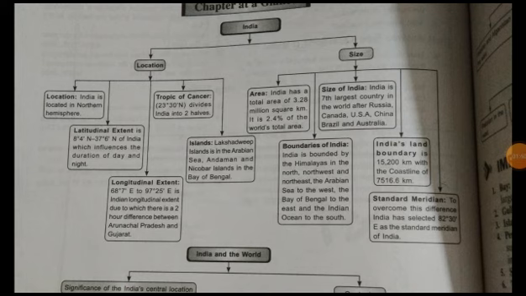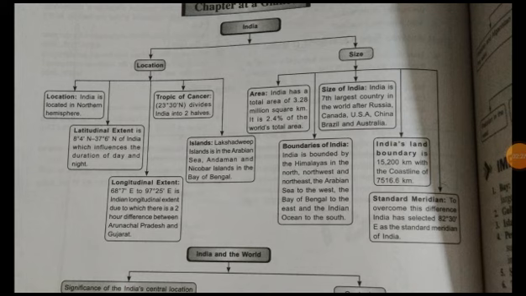Then we are discussing the latitudinal extent and longitudinal extent. Latitudinal means latitude, horizontal lines. These are not real, but imaginary. Horizontal lines are latitudes and vertical lines are longitudes. Both are important for locating a particular place.